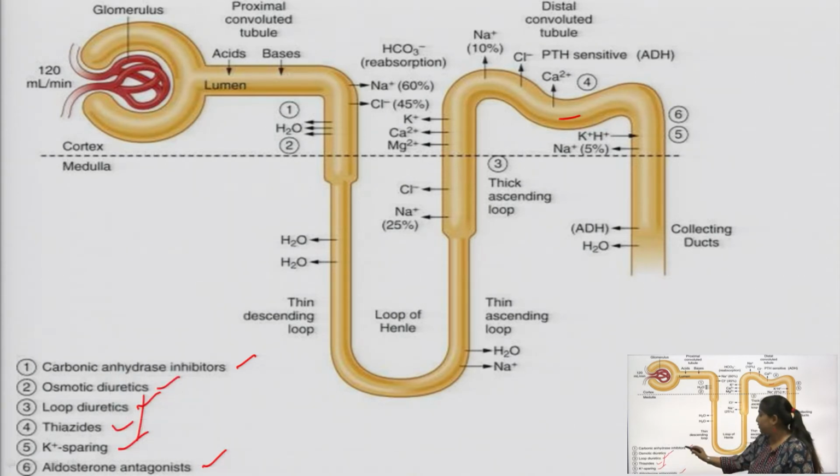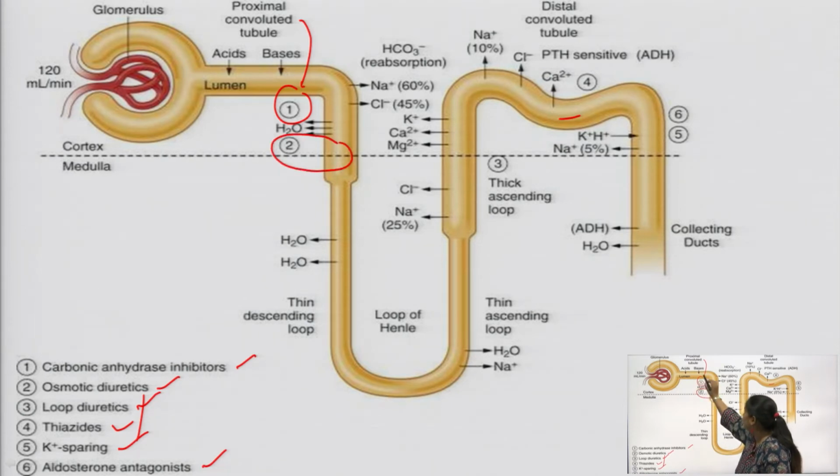As you can see, the carbonic anhydrase inhibitors work in the proximal convoluted tubule. The site of action for carbonic anhydrase inhibitors is the proximal convoluted tubule. Then the osmotic diuretics work in the extended section of this proximal convoluted tubule, which is then connected to the thin descending loop of Henle.